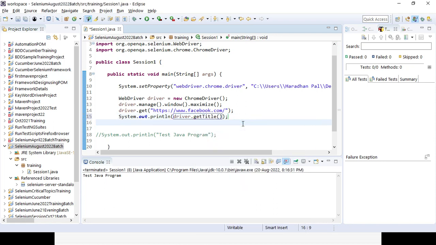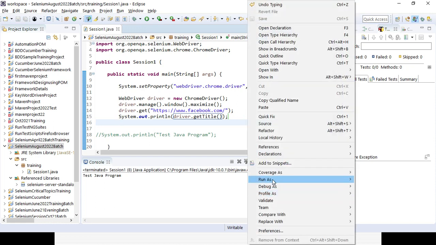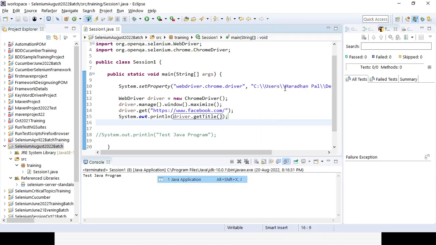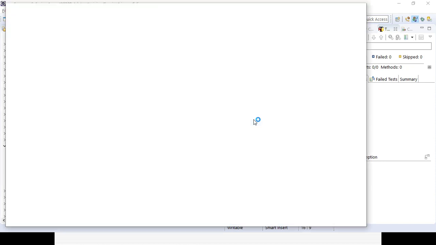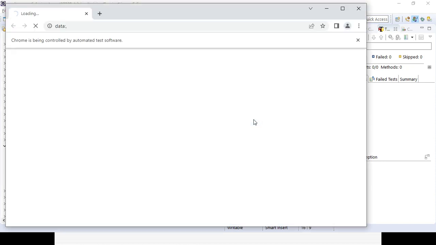So that is the first code I have written with the help of Selenium WebDriver. If I want to run it, I can run it as a Java application. It will open my Chrome browser, maximize the page, launch the Facebook page, and print the title of the page in my console. That is the step-by-step automation.